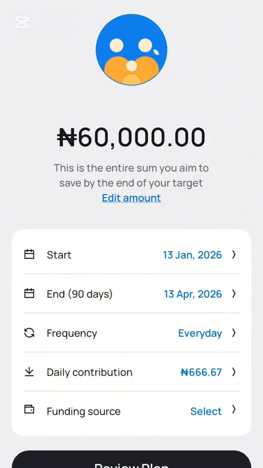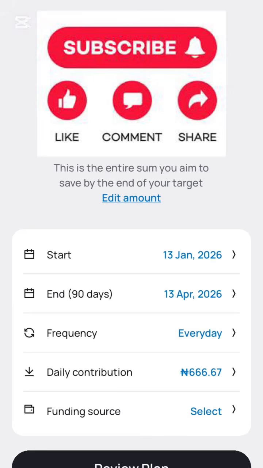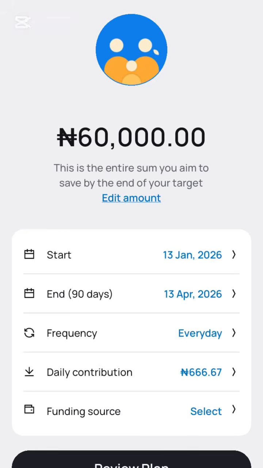So you can also decide to change the frequency. If you don't want to be saving it daily, maybe you want to be saving it weekly, you can also change. You see an arrow by the side. That every day, you just click on that arrow. You can change it to weekly, depending on how comfortable or convenient it is to you. So you can make your choice. And the amount will definitely change that you need to be paying weekly. This is just for daily contribution.